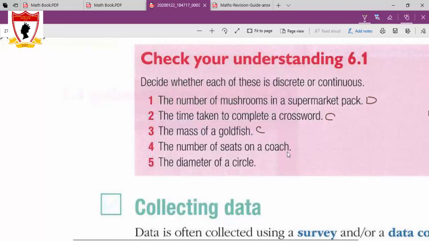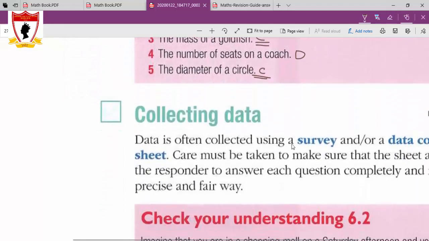The number of seats on a coach, it's discrete. And the diameter of a circle is continuous. Why? Because it's about length. Length is continuous, weight is continuous, and time are all continuous.